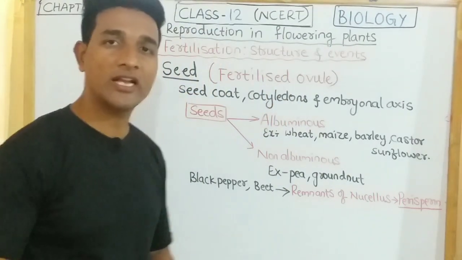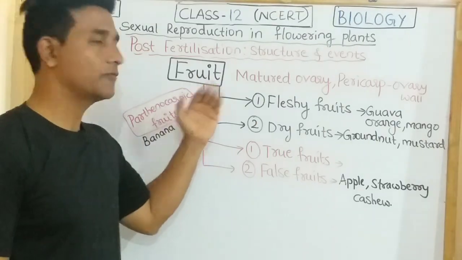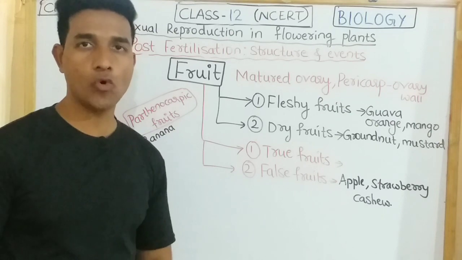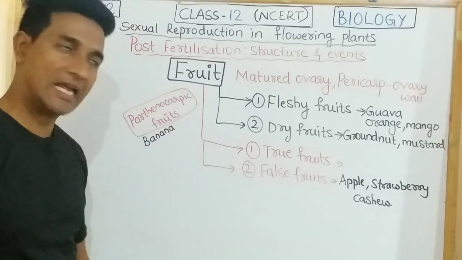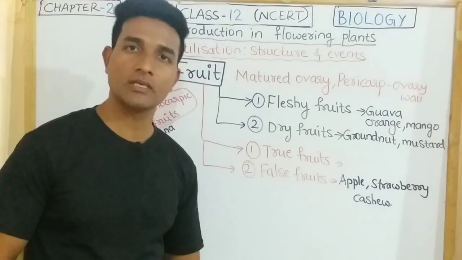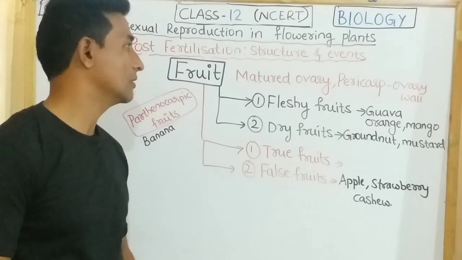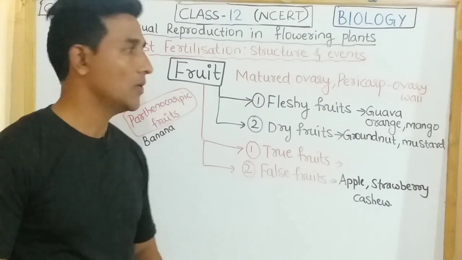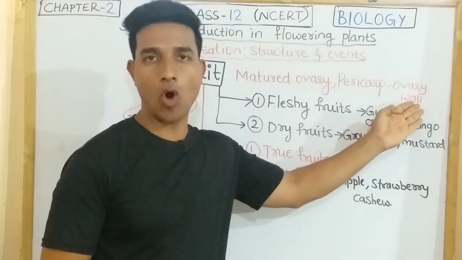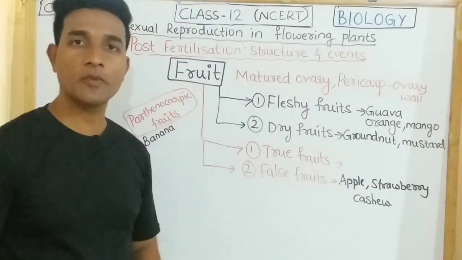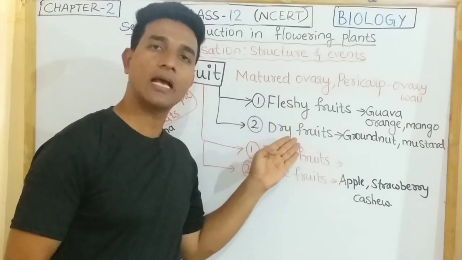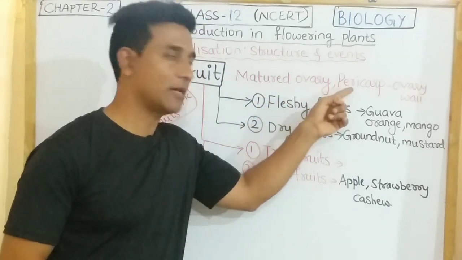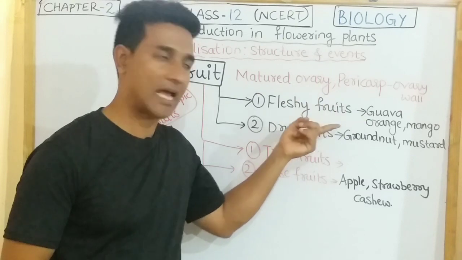And now we come to fruit. The fruit is matured ovary. After the fertilization, the ovary matures and develops into fruit, and the fruit covering is called as pericarp. It's developed by ovary wall, and the fruits may be classified into fleshy fruits and dry fruits, depending upon the pericarp is fleshy or dry.